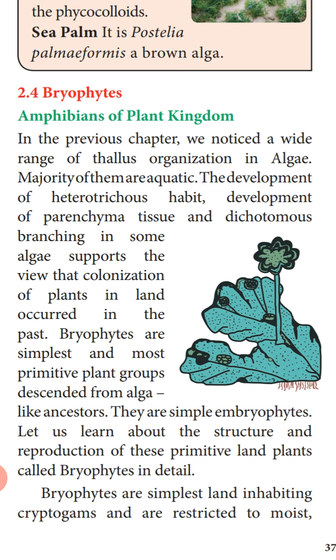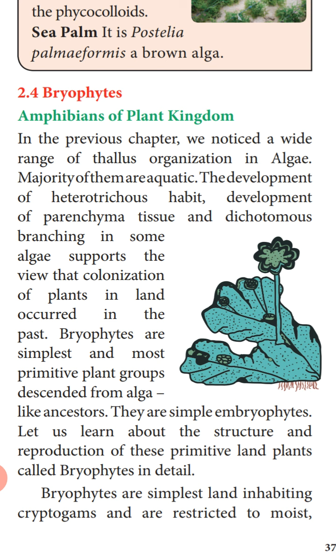The development of heterotrichous habit. Heterotrichous habit means what? In the plant body, that is the thallus, part of the plant body is flat, that is prostrate. They grow flat on the surface, and part of the plant body starts growing erect. So this type of habit, part of the plant growing prostrate, part of the plant growing erect, is called heterotrichous habit.